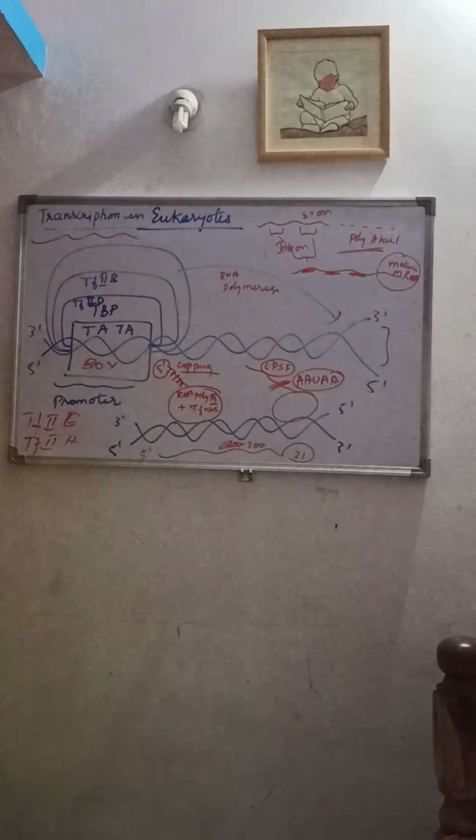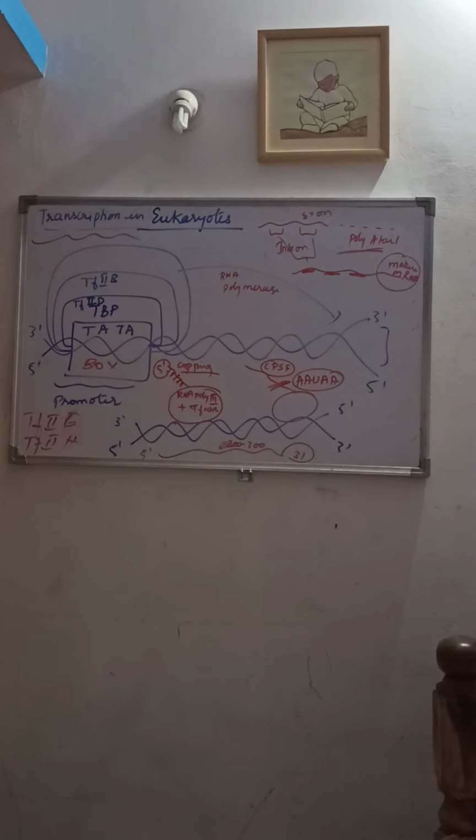You can see this. It leads to the formation of the poly-A tail at the 3' end.